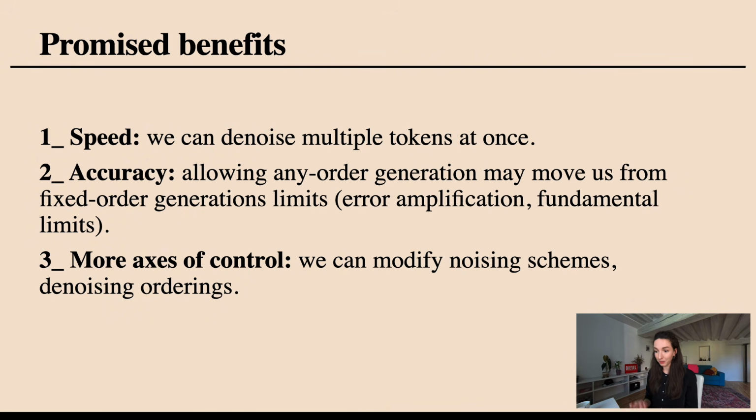I already mentioned speed, but I should be more precise as to why we would be able to be faster. It is this idea that we are not limited by one generation, but we can actually denoise multiple tokens at once. The second thing is that maybe there is some accuracy we can gain. As I said, this kind of fixed order generation, this autoregressive one-by-one approach, might have fundamental limits, such as errors which might get amplified, or we cannot solve this ABBA reversal task.